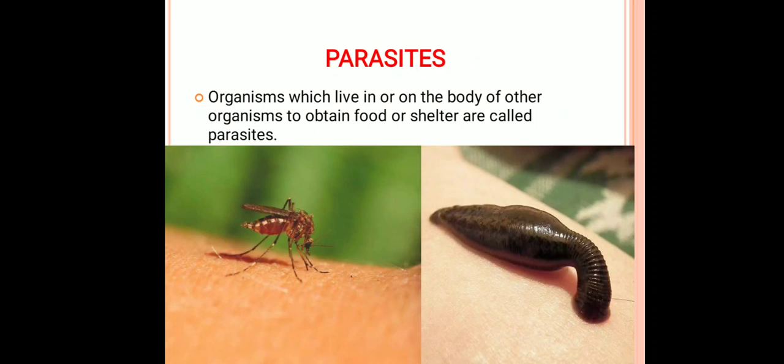Examples of those organisms which live on the host body are the mosquito and the leech. And the parasites which live inside the body of a host are the tapeworm, roundworm, etc. So majorly we can say that parasites just harm the host organism. So here all the categories of the animals are mentioned.